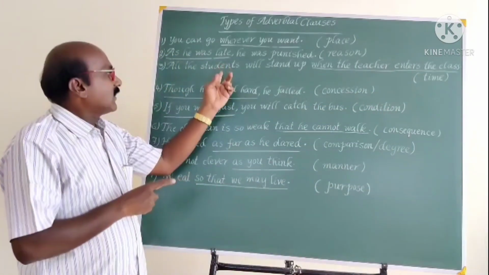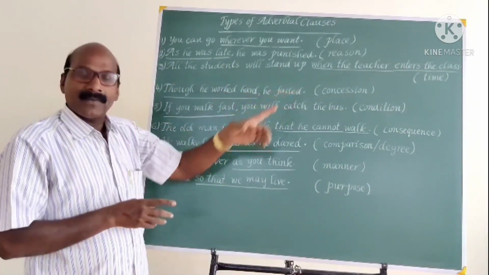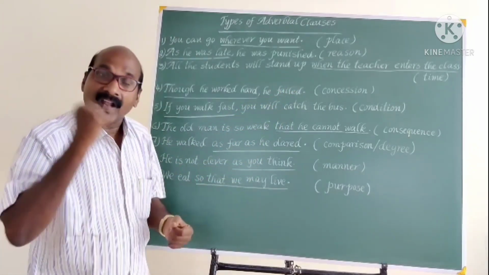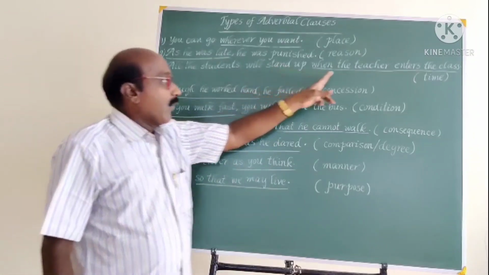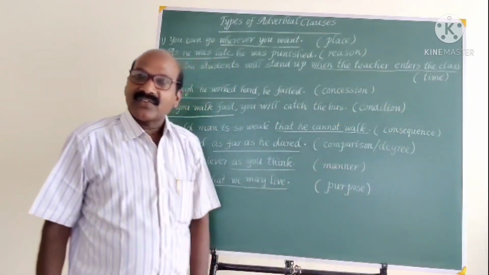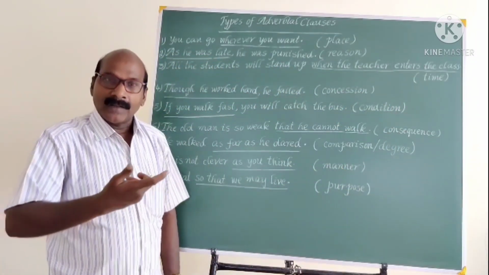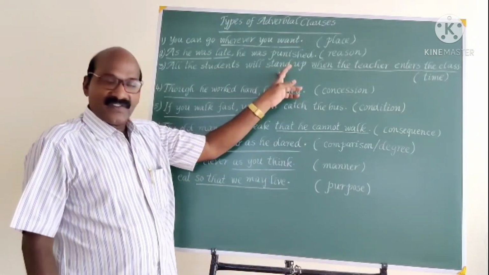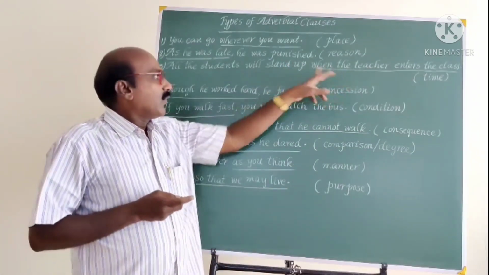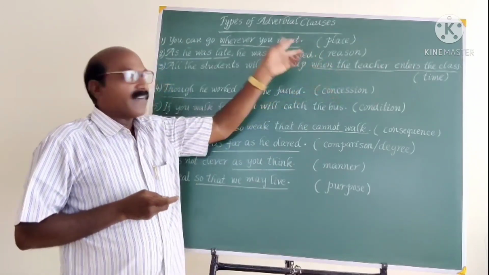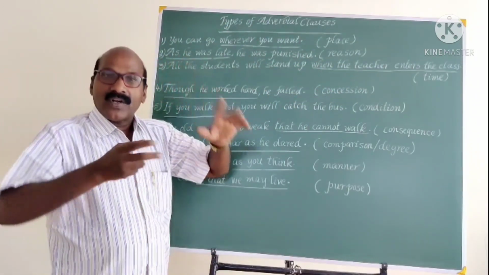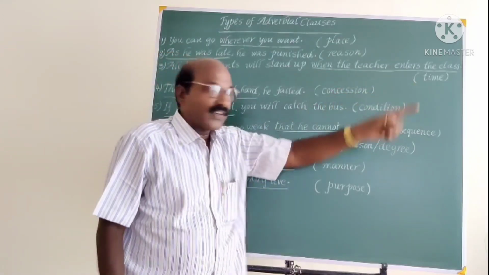Next, all the students will stand up when the teacher enters the class. All the students will stand up. When they stand, we have to question: when they stand? When the teacher enters the class. When we make a question on the verb stand, we get this. And all this clause does the work of an adverb. So it is an adverbial clause of time.